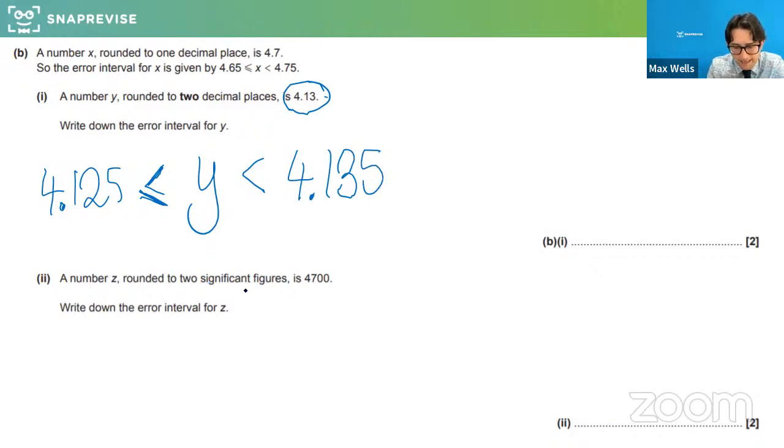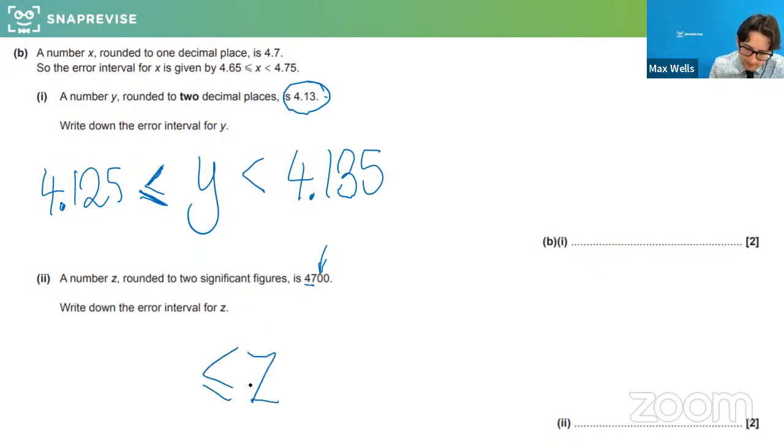Right, and a number Z rounded to 2 significant figures is this. So that's 1, that's 2. So it's this one we care about. So this one here, very good. Brilliant answers. Thank you, Jack. That's lovely. So this one here,